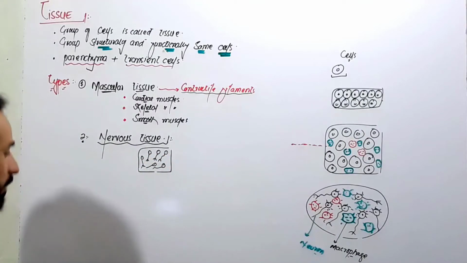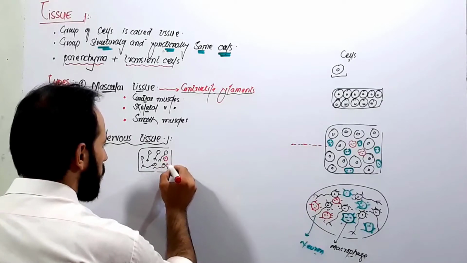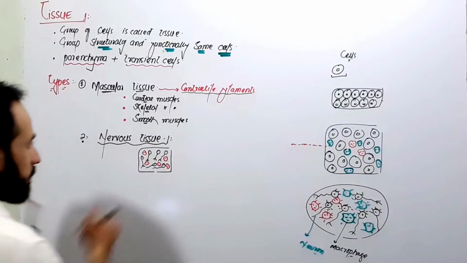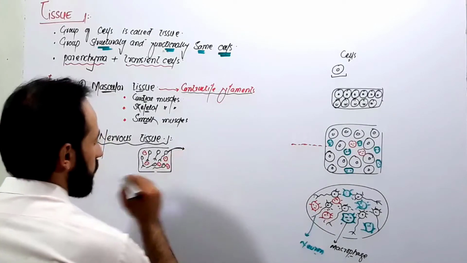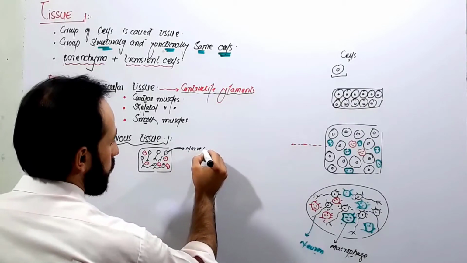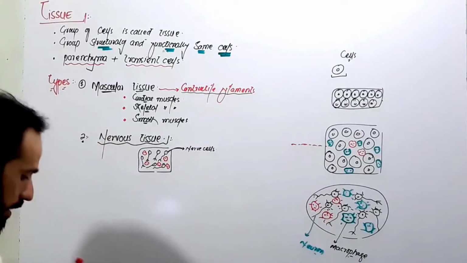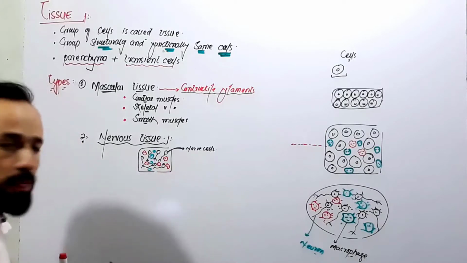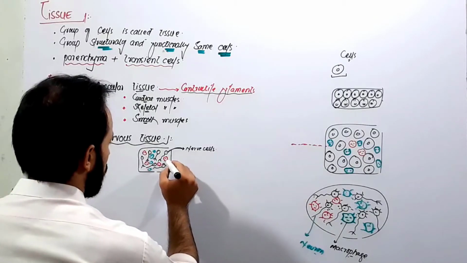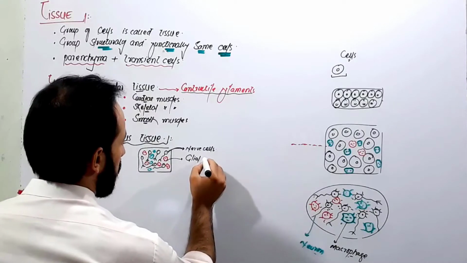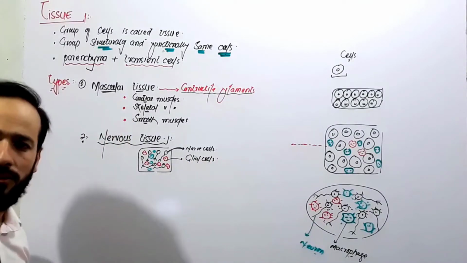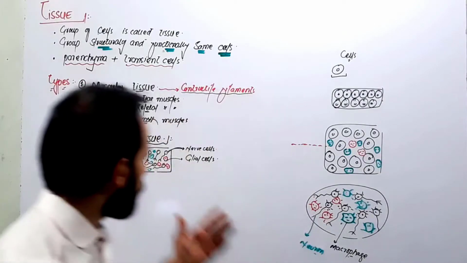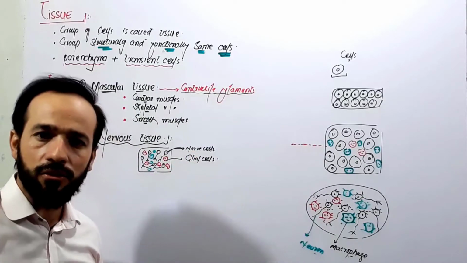right? And then we also have certain other cells with these nerve cells, right? I will give you an example. These are called the nerve cells, okay? And the other cells, the green and the red cells which are present with them, these are called the glial cells. So we say these are glial cells. That's so simple. What is nervous tissue? Nervous tissue is a tissue in our body which is composed of nerve cells and glial cells. That's so simple, right?